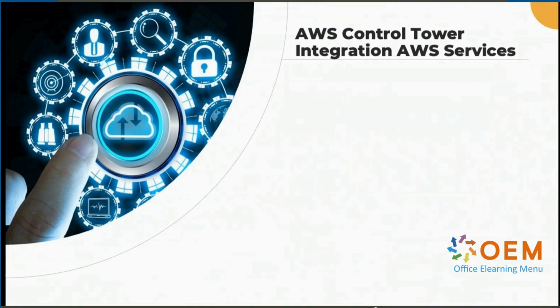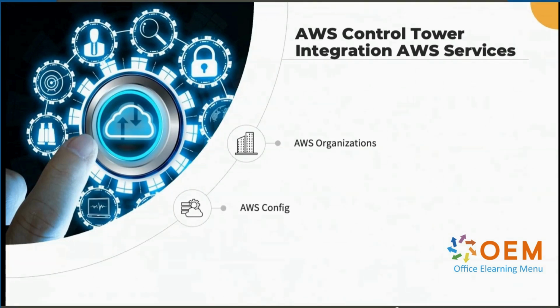AWS Control Tower doesn't do everything internally. It actually integrates with many different AWS services to implement a homogeneous account management environment. As just mentioned, it uses AWS Organizations to group accounts into OUs and assign SCPs for permission management. To make sure resource configurations meet requirements, AWS Control Tower utilizes AWS Config.